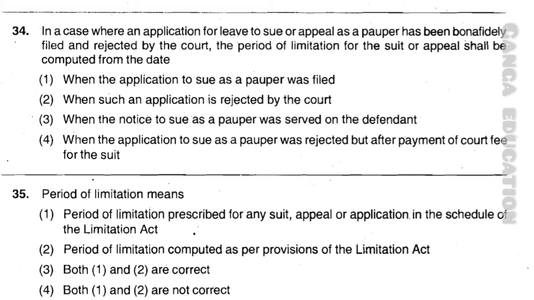Option number 2, when such an application is rejected by the court. Option number 3, when the notice to sue as a pauper was served on the defendant. Option number 4, when the application to sue as a pauper was rejected but after payment of court fee for the suit. And the correct answer is option number 4, when the application to sue as a pauper was rejected but after payment of court fee for the suit.